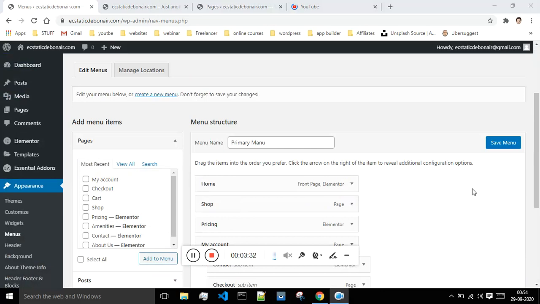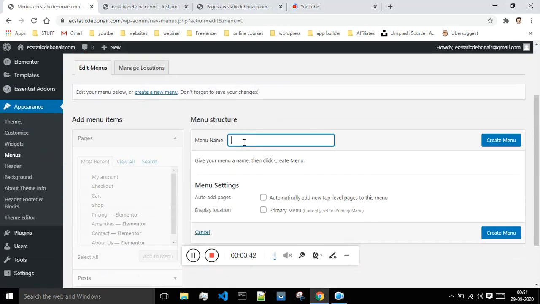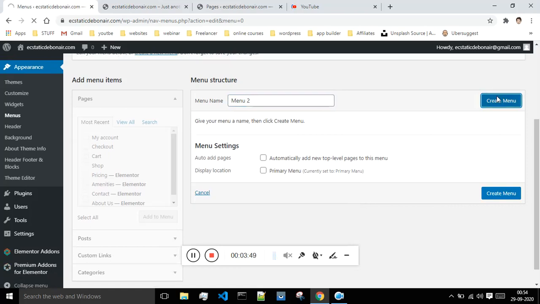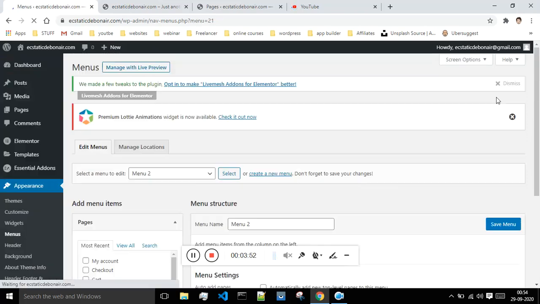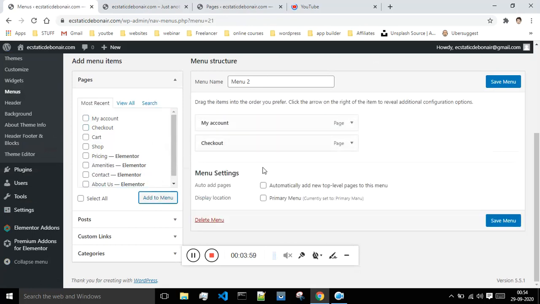And now if suppose you want to create some different menu and all, then you can do that also. You just have to say create a new menu, and you just have to give the name. I will say this is menu 2, and I will say create menu, and over again I will add whatever things I want. I will say add to menu, and yeah, this is how you can create your menu over here. Okay, I will say save.